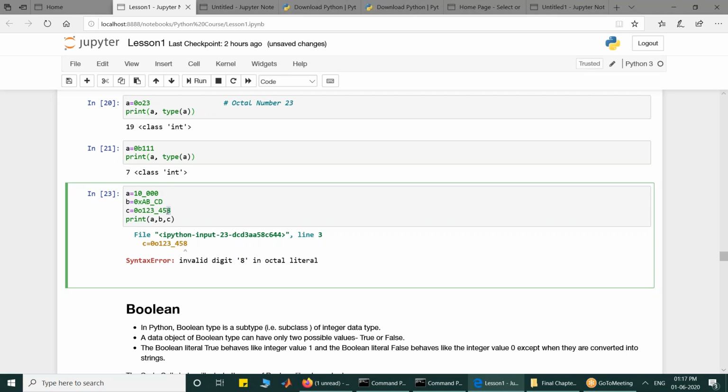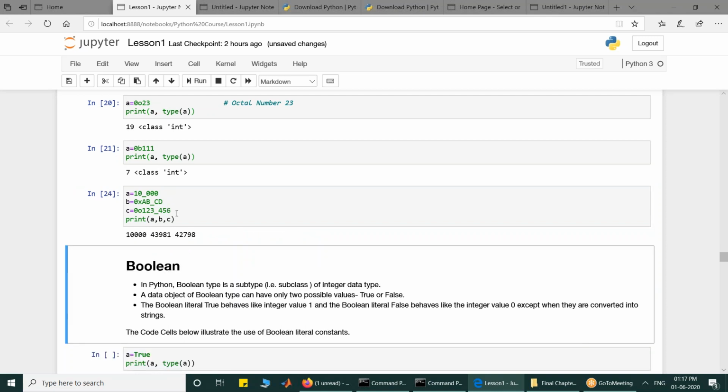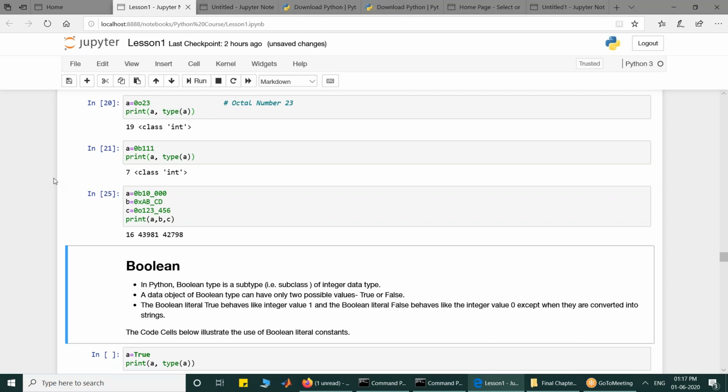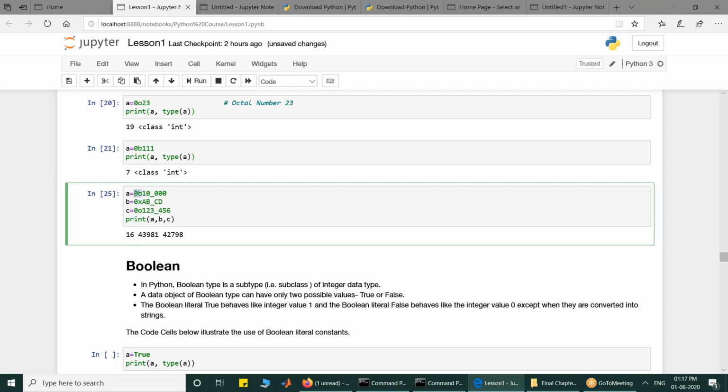From 0 to 7 you can include, but you cannot write 8. So if I put 6 it is okay, 7 it is okay, but you cannot write 8. Similarly, if I put 0b here, it no longer remains 10,000 in decimal. This is 1, 2, 4, 8, 16, so a becomes value 16. If you look at it, the value of a on printing is 16. I have converted it into binary.